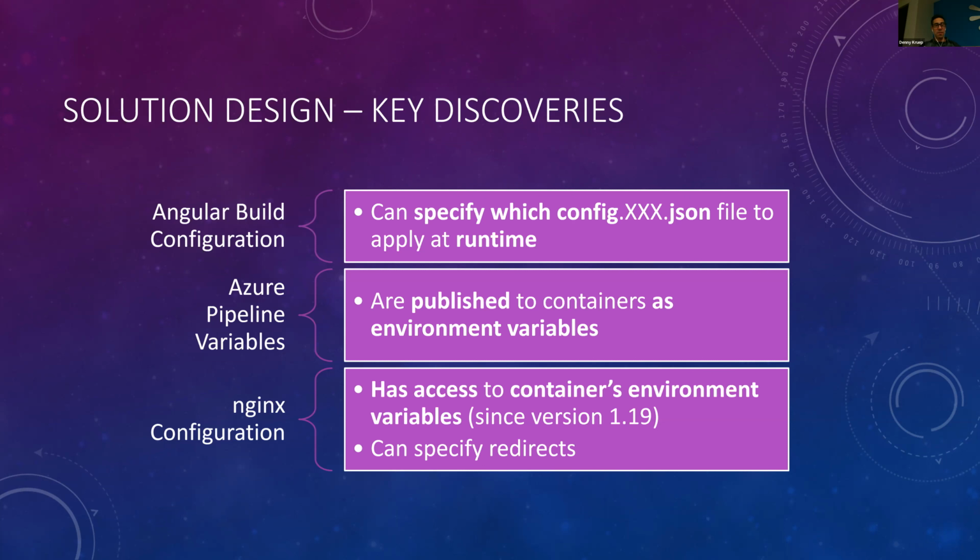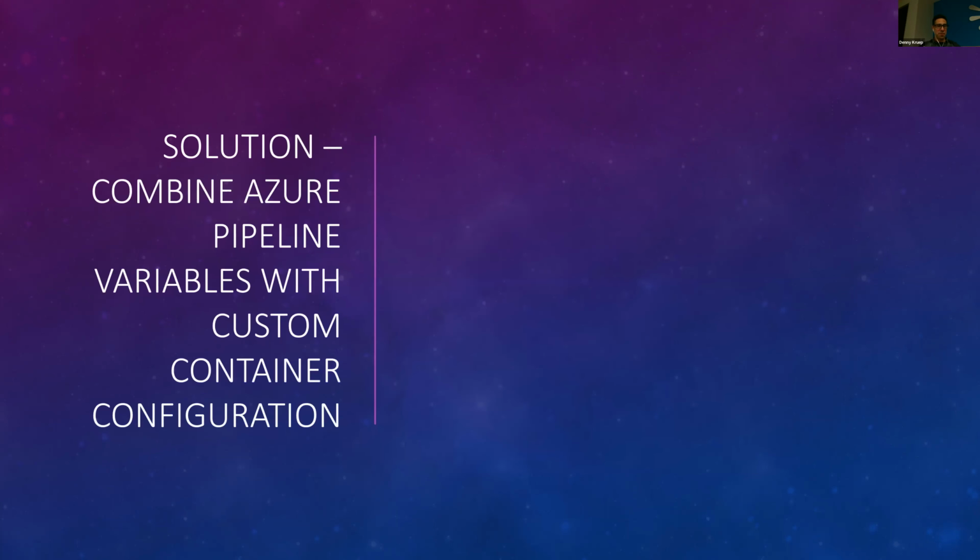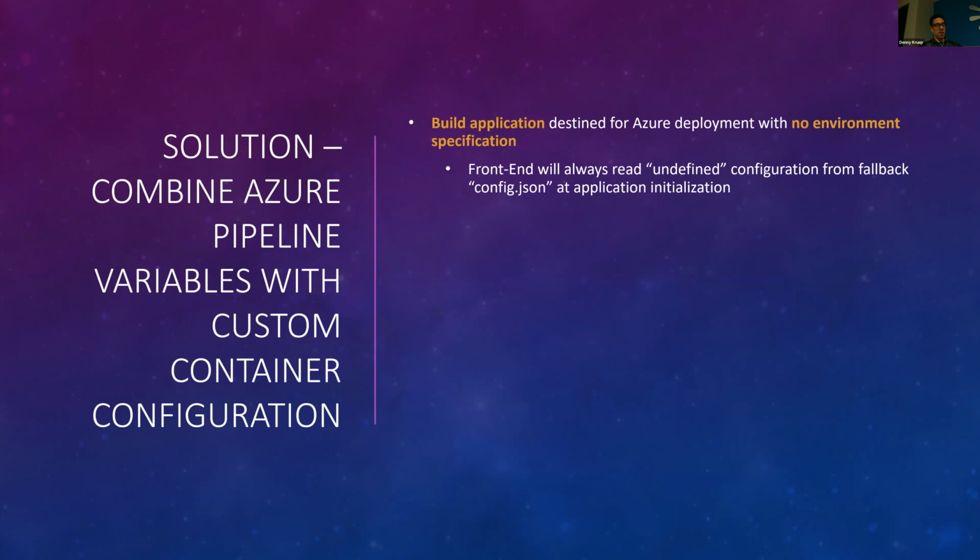And then lastly, with the Nginx configuration, I did learn that since version 1.19, and by the way, when I started this, I was on version 1.17, but slightly after that, they added the ability for the Nginx server to access environment variables. And then I knew from past experience that with any web server, I can specify redirects.